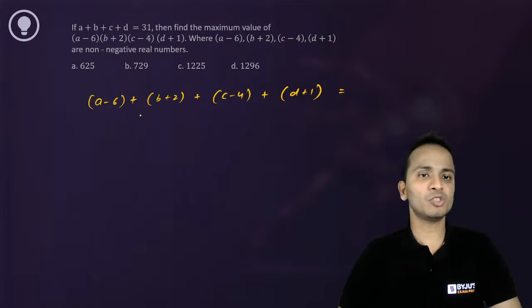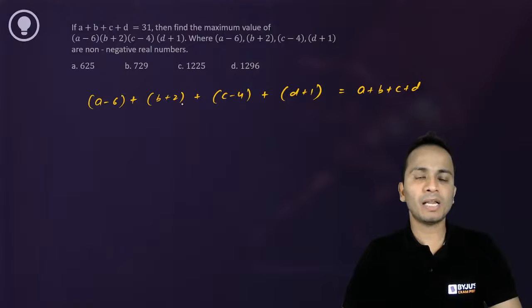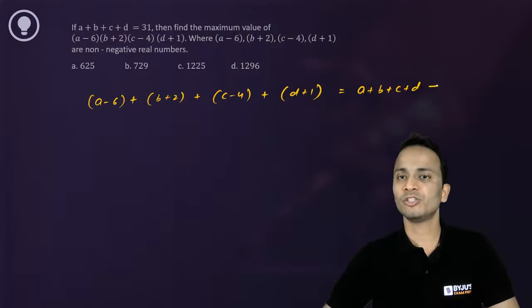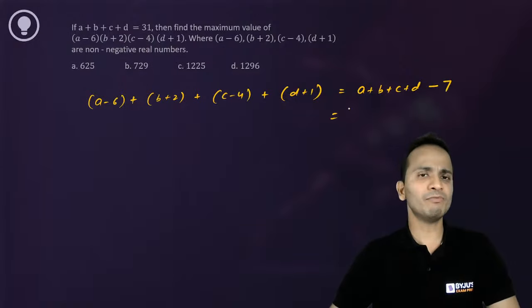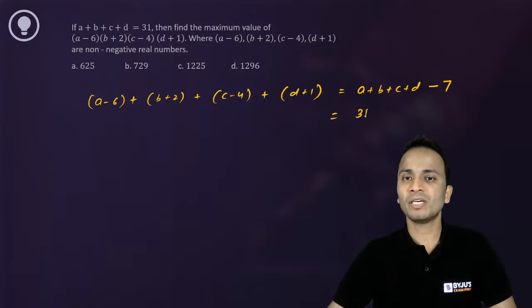So the sum of these numbers will be a plus b plus c plus d, and then minus 6 plus 2 minus 4 plus 1. So minus 10 plus 3, that is minus 7. The value of a plus b plus c plus d is already given in the question. 31 minus 7, that is 24.